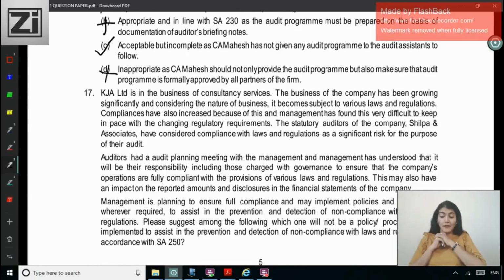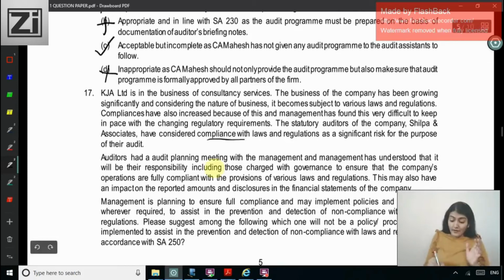The business of the company has been growing significantly, and considering the nature of the business, it becomes subject to various laws and regulations. Compliances have also increased because of this, and management has found it very difficult to keep pace with the changing regulatory requirements. The statutory auditors of the company, Shilpa and Associates, have considered compliance with laws and regulations as a significant risk for the purpose of the audit.